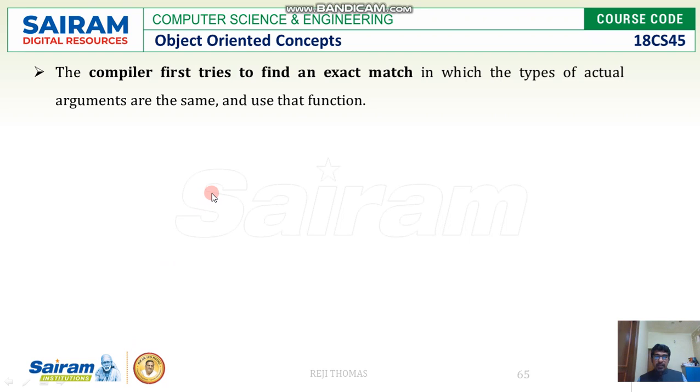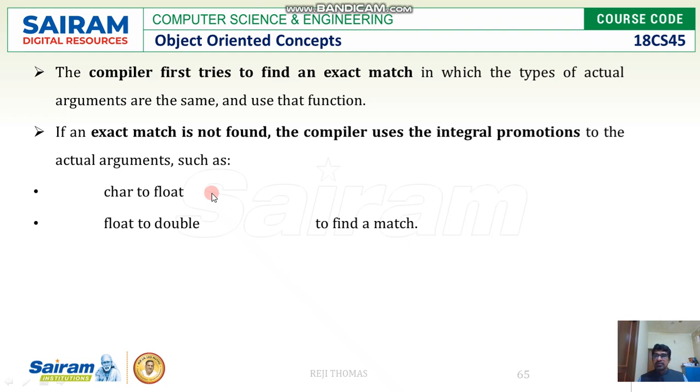So what the compiler is going to do is try to find an exact match. How is it going to decide whether the match is correct? By seeing the signatures, right? If the right match is not found, sometimes the compiler uses integral promotions.